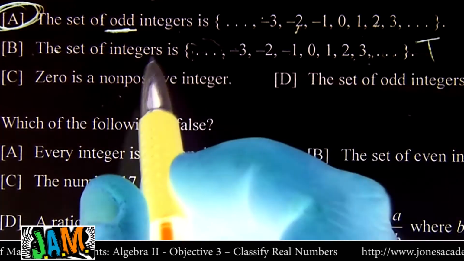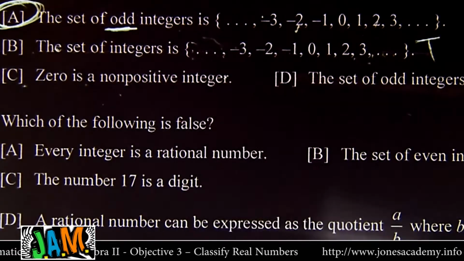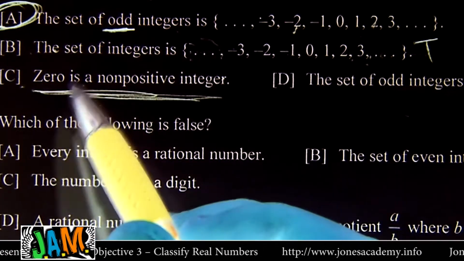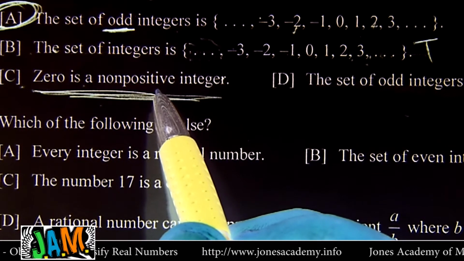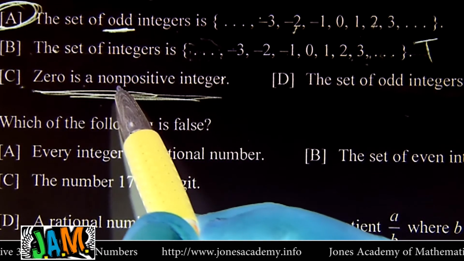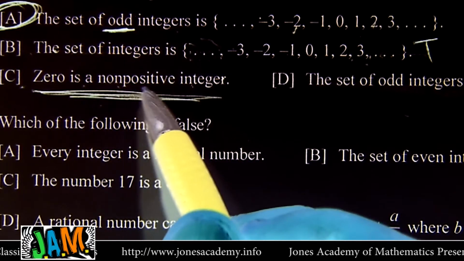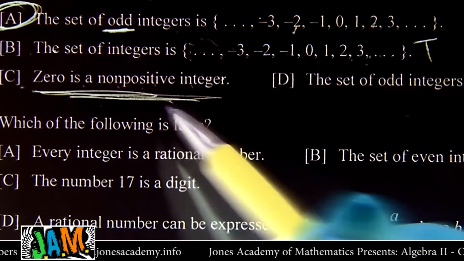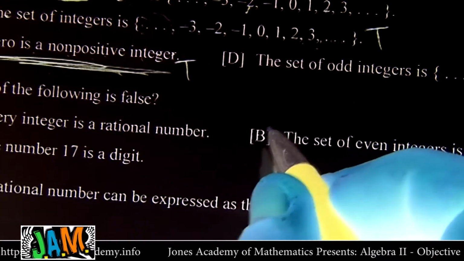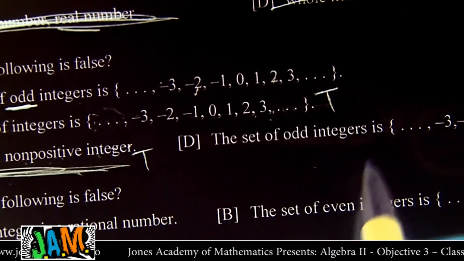No problem. 0 is a non-positive integer. This one messes with some people. 0 is an integer. I told you that. Is 0 a negative integer? Nope. Is 0 a positive integer? Nope. So 0 is a non-positive integer. It's an integer. It's just not positive or negative. That is true.